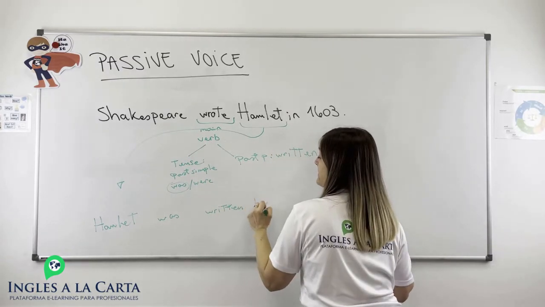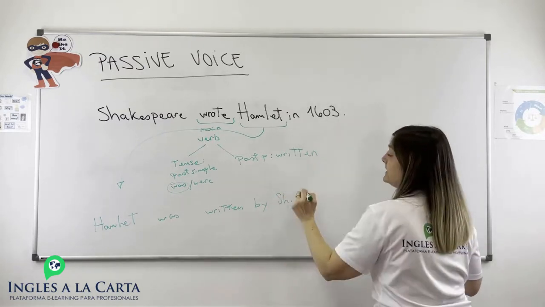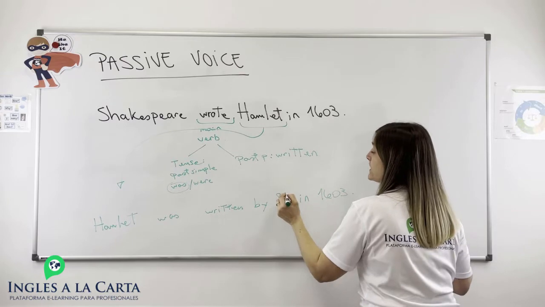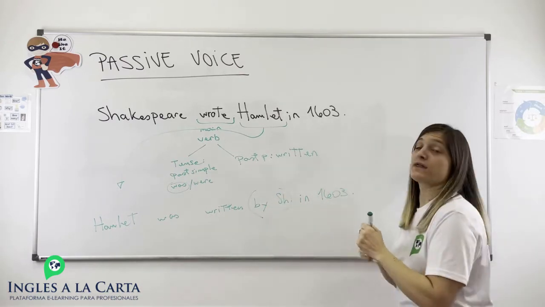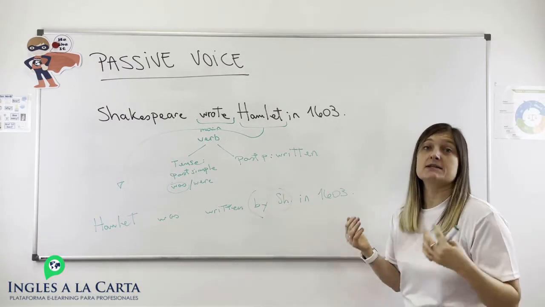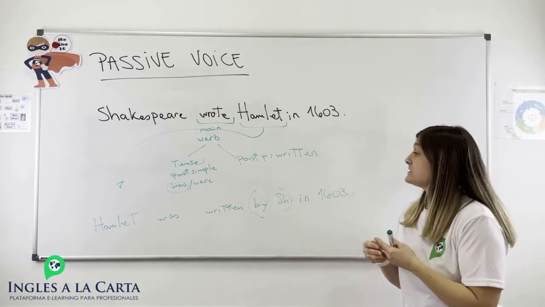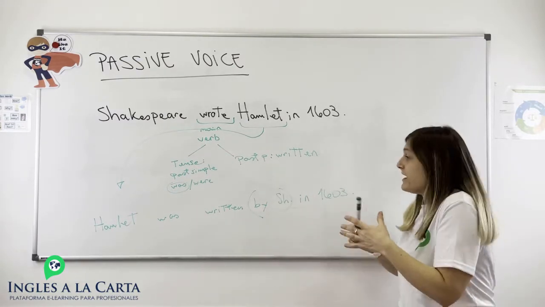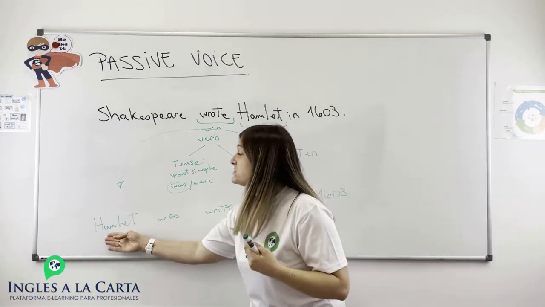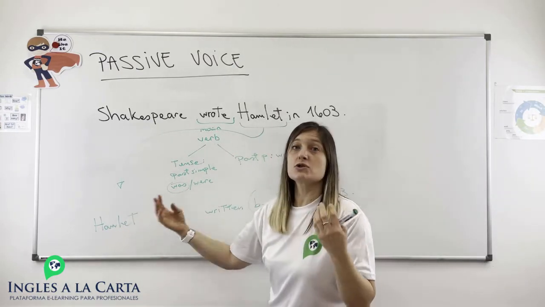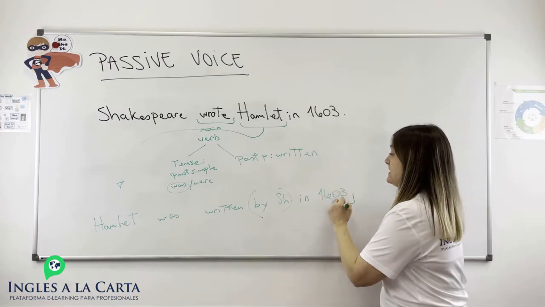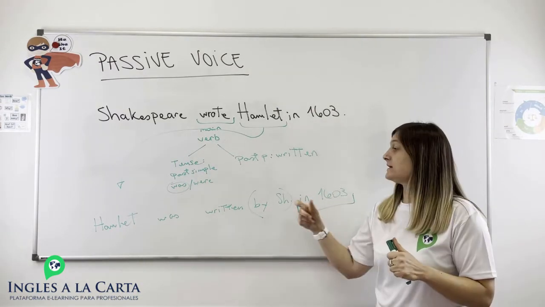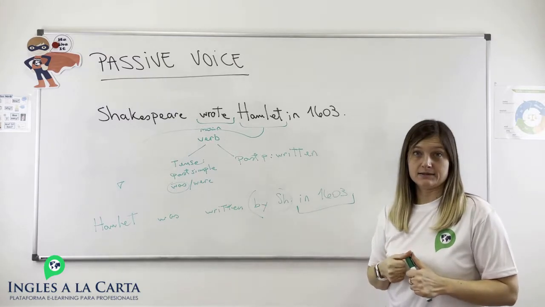We can say by Shakespeare in 1603, or we can omit this if we think it's not necessary, it's not interesting for the sentence or for the information we want to give. We want to emphasize the object, Hamlet, and we want to know the year, okay? But it's not interesting for us, the author of Hamlet.